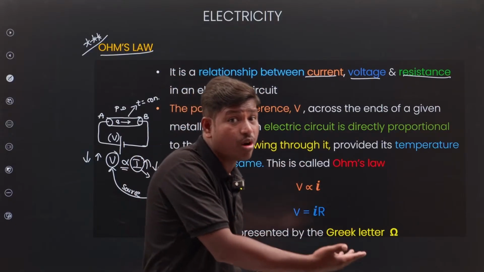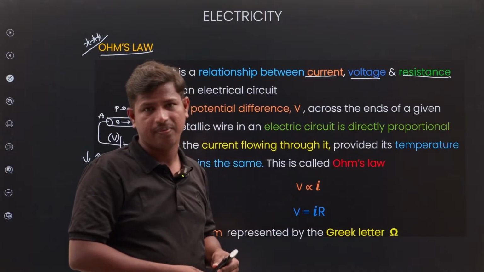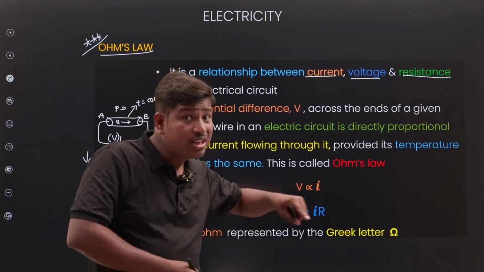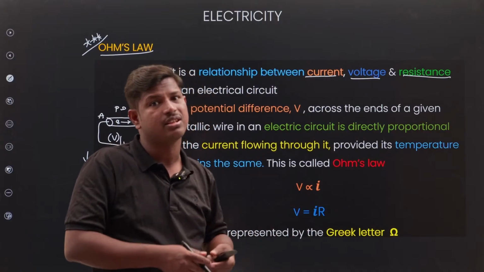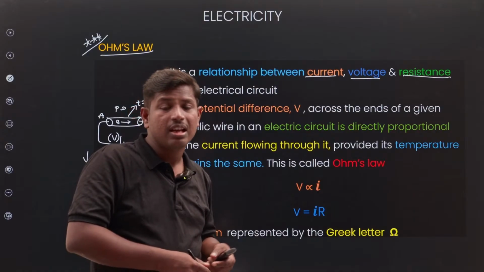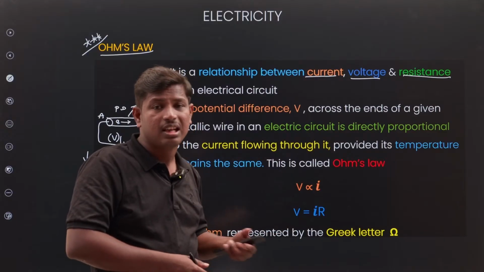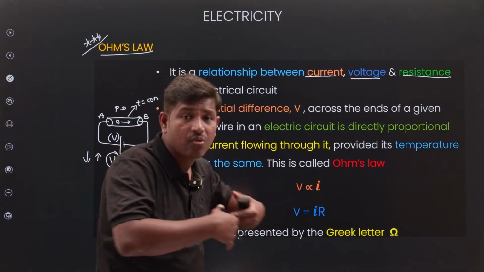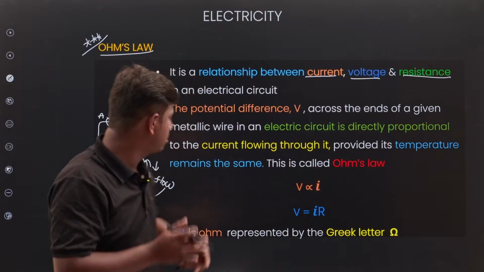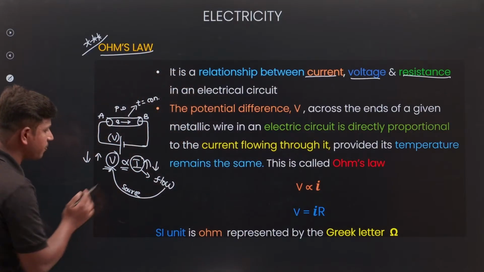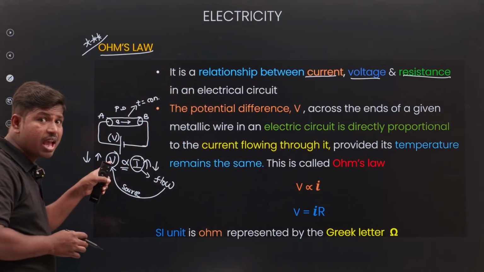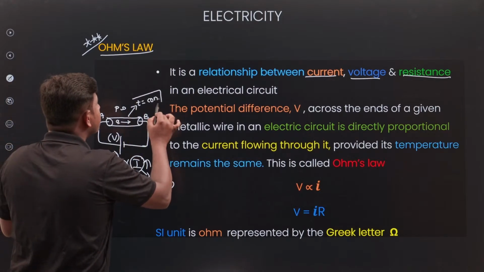If I am going on a car, the flow will be different. Why is the flow changed? Because the vehicle changed: 150 cc, 120 cc, 100 cc, 350 cc, right? So flow changes based on the source. What is the source here? Voltage is the source. This will happen at constant temperature.